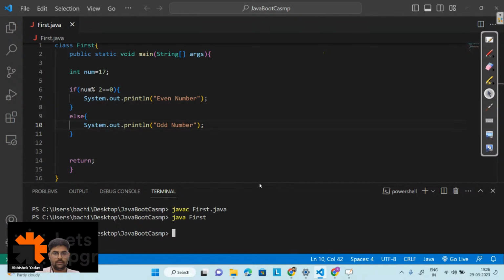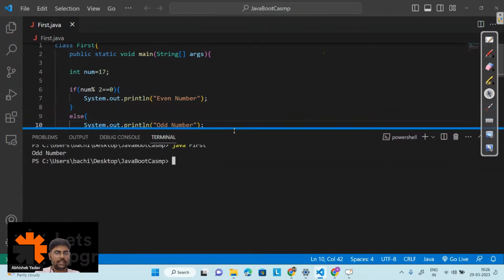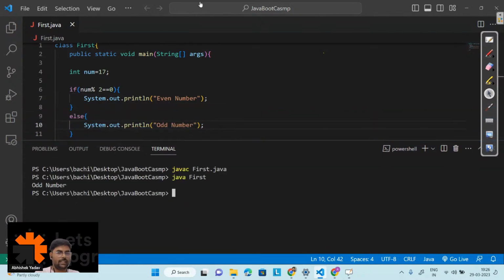So this one, we are getting an odd number, right? So let's try to dry run the code. So what is happening here? First, we know this is the entry point of the execution. From this point my execution will start.